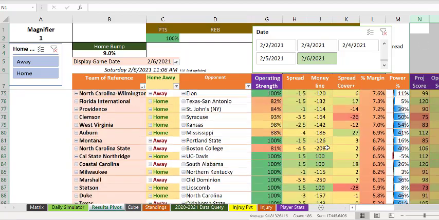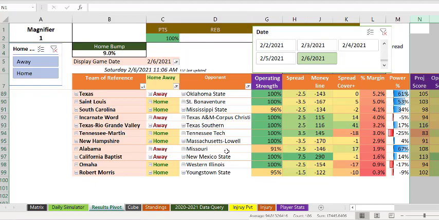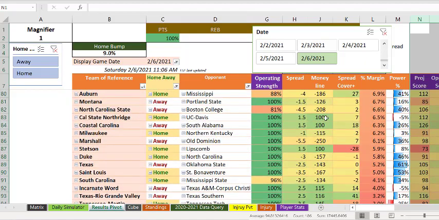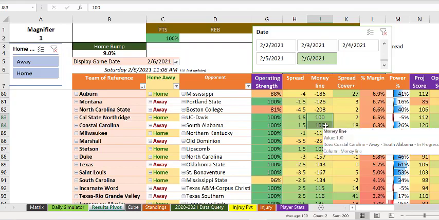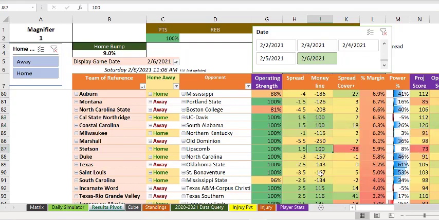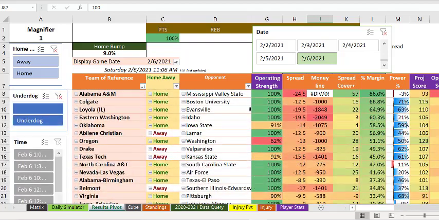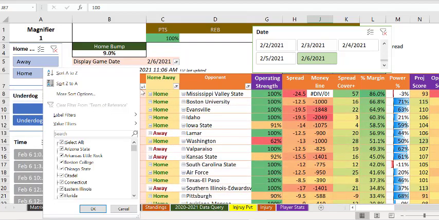So margins, is there anything good? So much to choose from. Look at all these plus 100s, huh? Even money games. I don't even have those listed as underdogs, right? They don't pop up. So let's look at money line